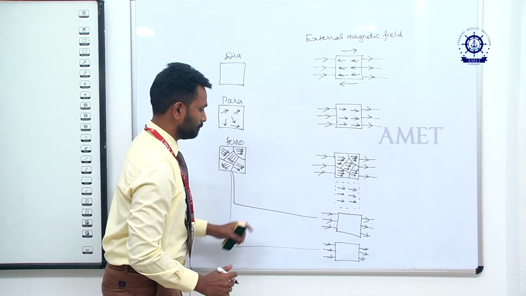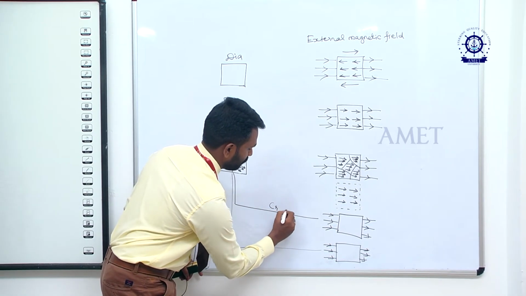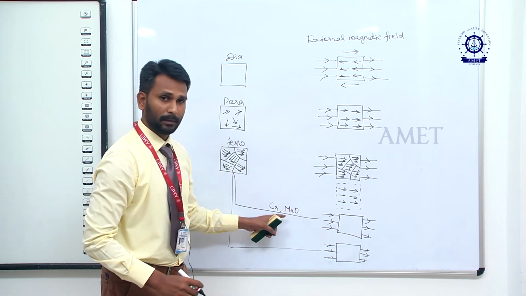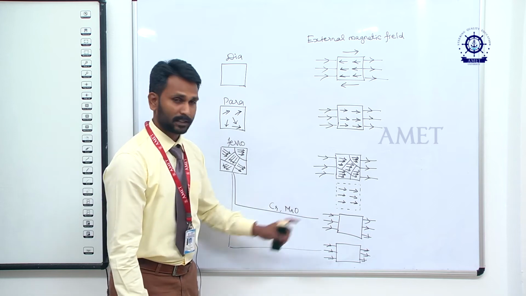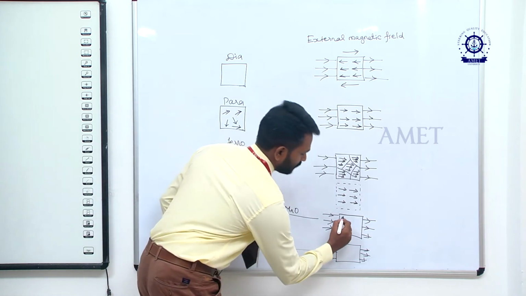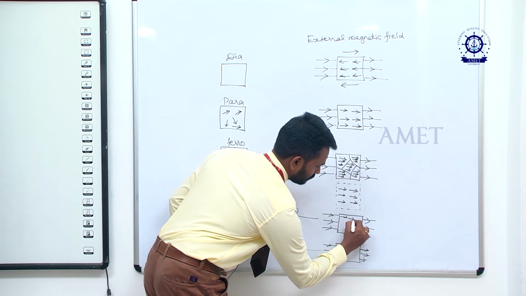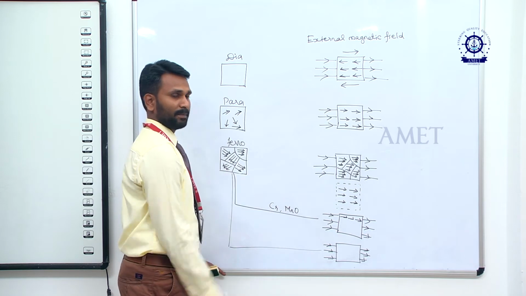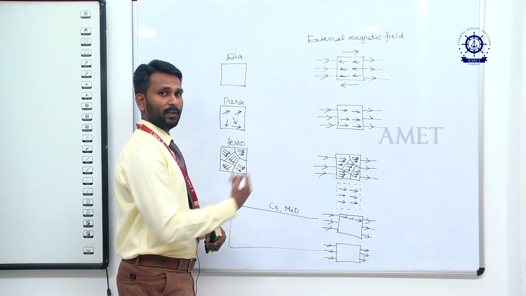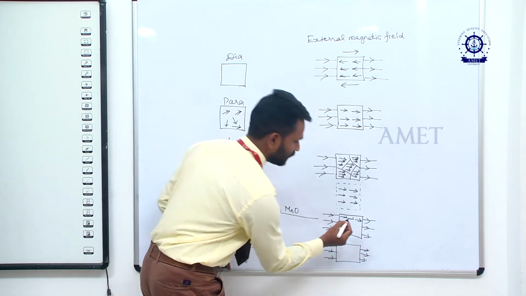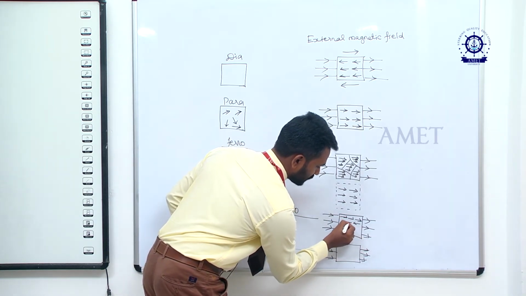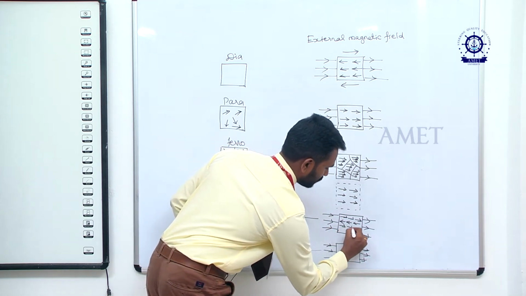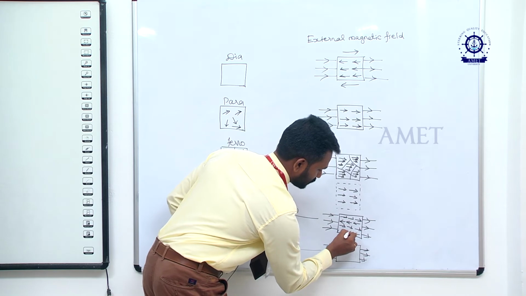Okay, so some material like chromium and MnO, how do they behave in the external magnetic field? See, the first line is in the same direction as the external magnetic field, but the adjacent line will be in the opposite direction. And then the next in the same direction, the next one in the opposite direction.